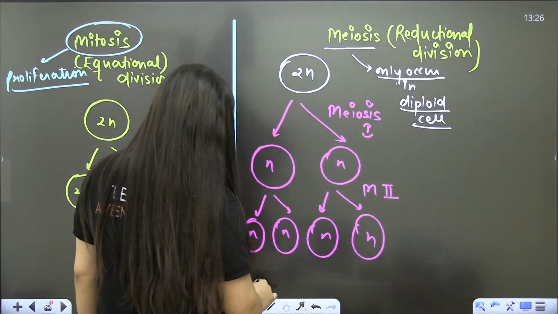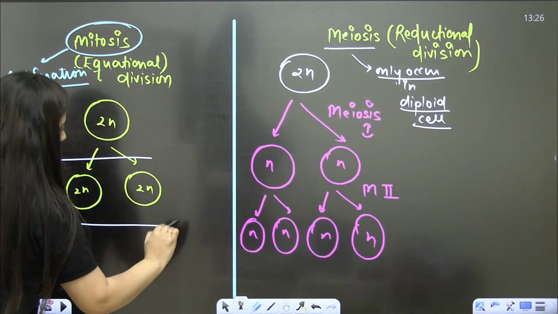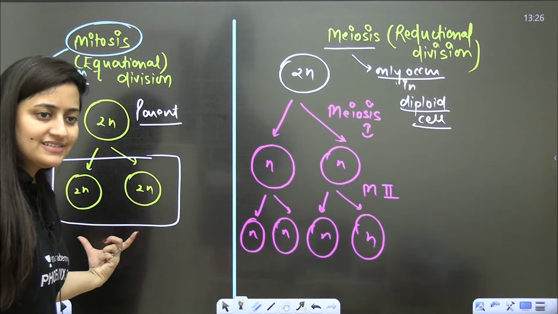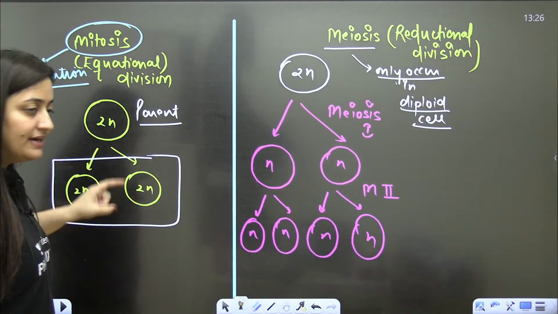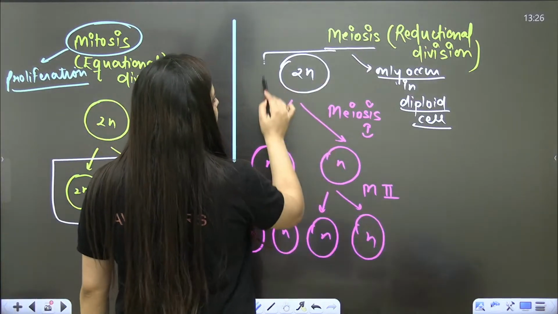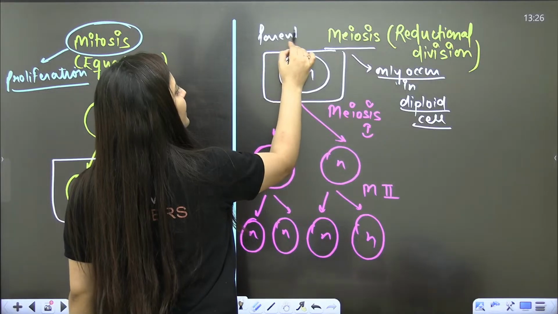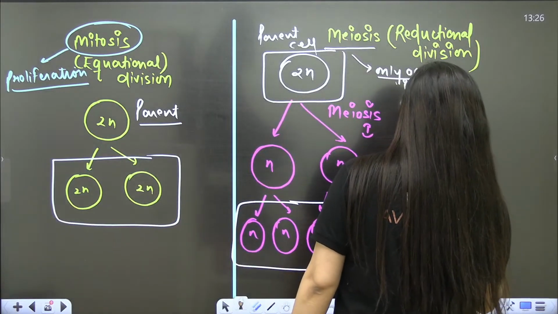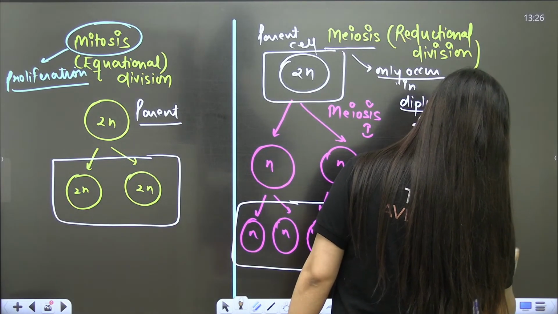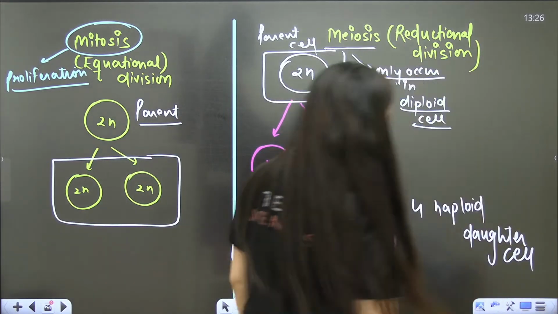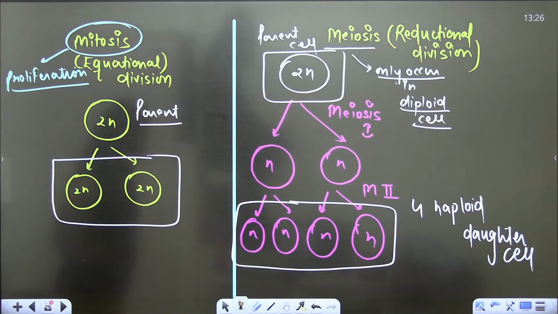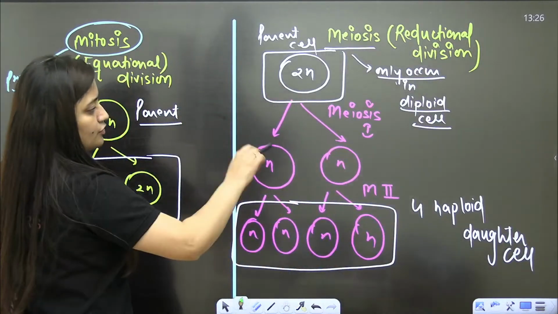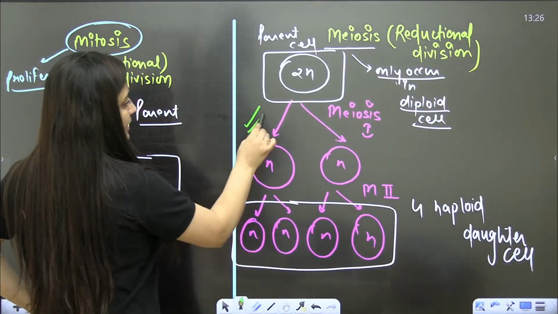So basically I want to say that in mitosis, one parent cell will give you 2 daughter cells, and they will have the same number of chromosomes as the parent cell. But in meiosis, one parent cell will give you 4 haploid daughter cells. That is mitosis and meiosis, right? Is that clear? 4 haploid daughter cells will be there. So meiosis 1 and meiosis 2 will occur, and it will only be there in the reductional division.